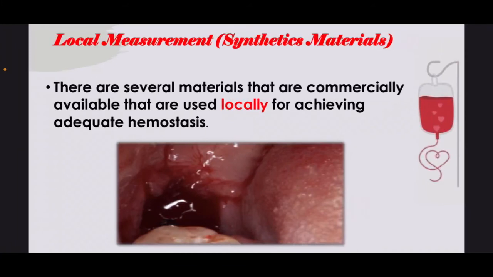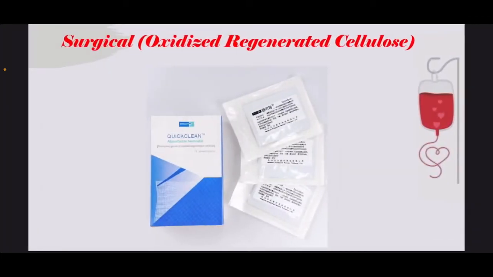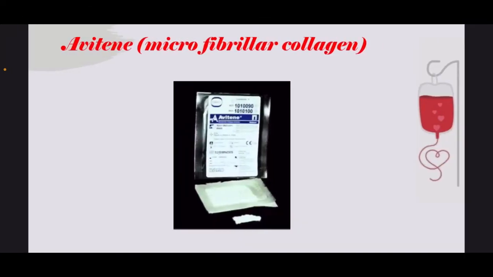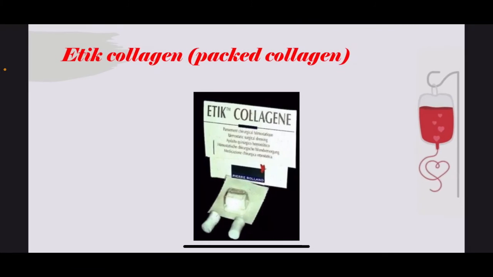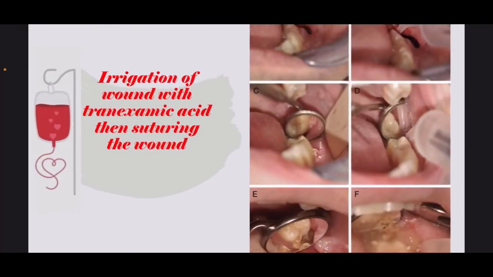Local synthetic materials are commercially available and used locally for achieving adequate hemostasis, like surgical oxidized regenerated cellulose, gel foam with activated thrombin, Avitene microfibrillar collagen, packed collagen, and tranexamic acid. We can see in this clinical picture the irrigation of the wound by tranexamic acid, then suturing the wound.